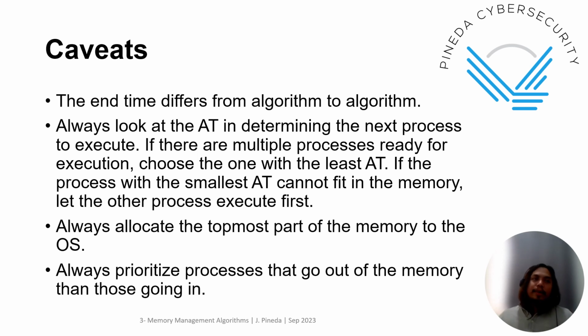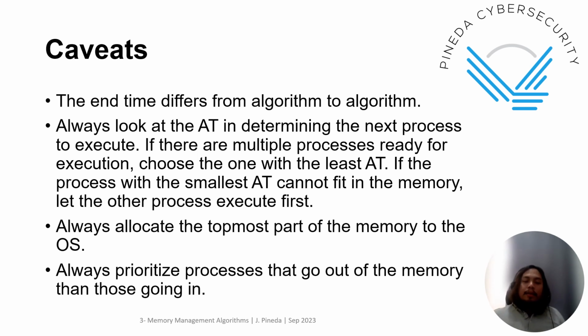So what are the caveats here? The end time will differ from algorithm to algorithm, right? It's possible that the burst time will remain the same for the same process table, but if you're using worst fit, for example, and there's no space, then it will have to wait until the memory has an available space to accommodate that process. So that adds up to the formula.